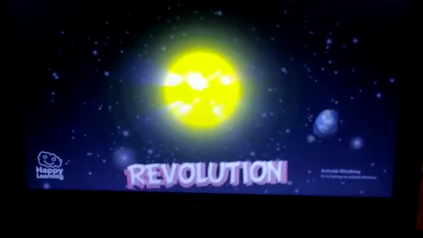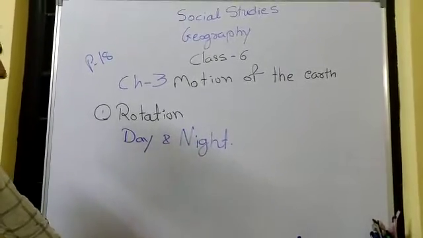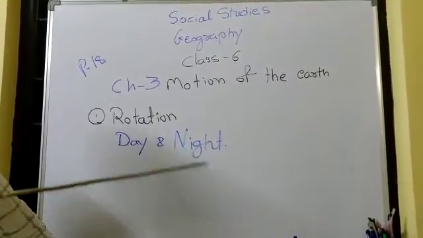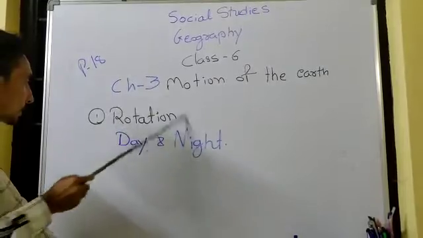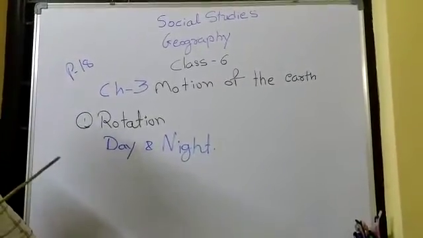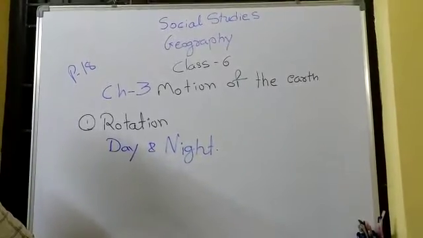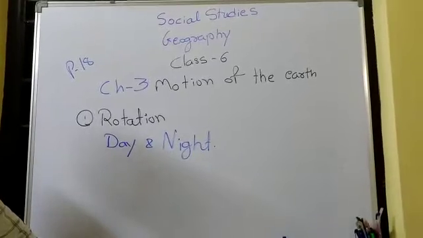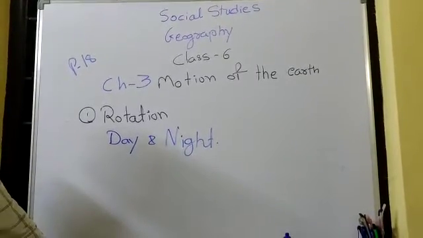So that action is called rotation. Students, I explained it and showed you a video of rotational movement. As I told you, the earth moves on its axis only, and it is not changing its place. So this is known as rotation.